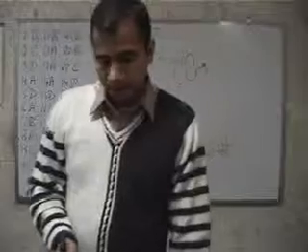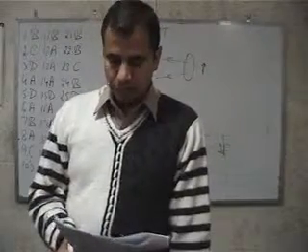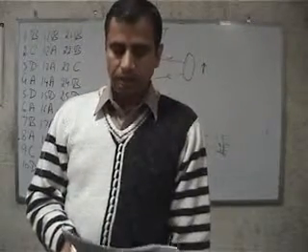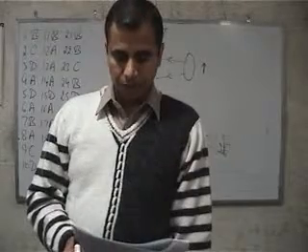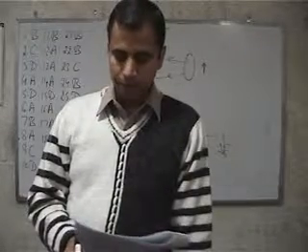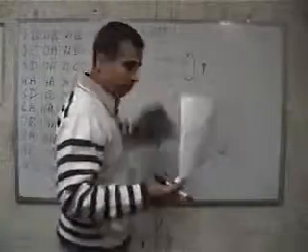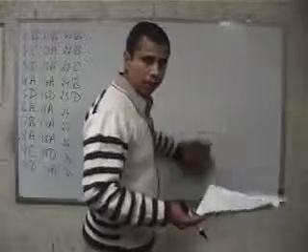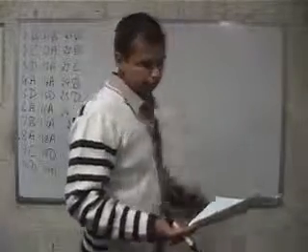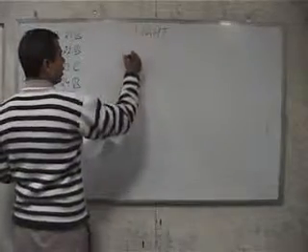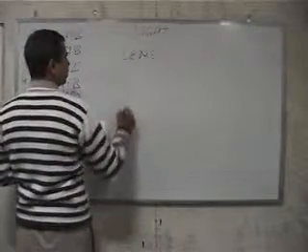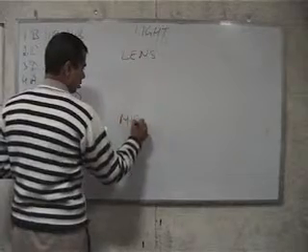Question number 26. A spherical mirror and a spherical lens each have a focal length of minus 15 centimeters. The mirror and lens are likely to be... Again, this is the kind of analytical question which is asked in competitive exams like PMT and IIT. They are saying one is a lens and the other is a mirror.